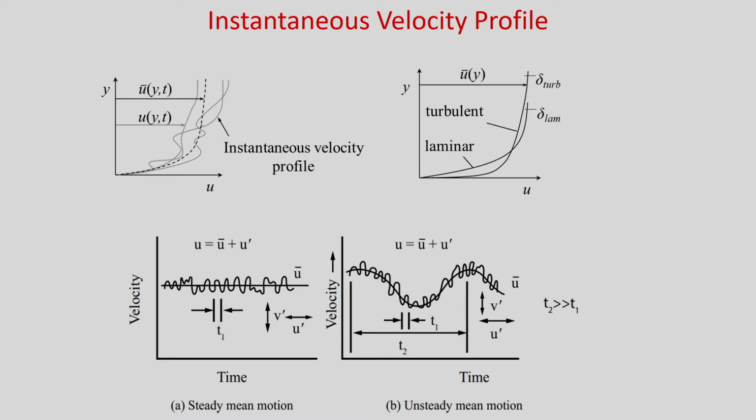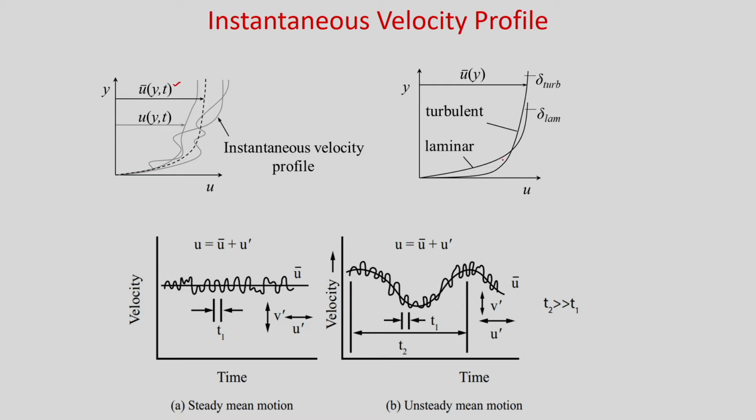Here you can see the instantaneous velocity profile. So, velocity will vary with time. Okay. So, these are the velocity profiles over a flat plate, and if you time average the quantity, then you will get this dotted line. So, you can see this is the time averaged velocity profile, and obviously you will get a smooth curvature of this velocity.